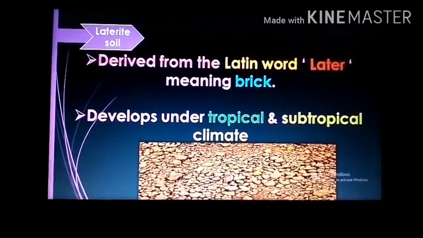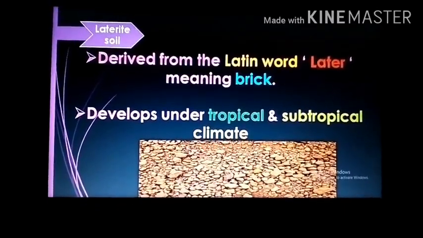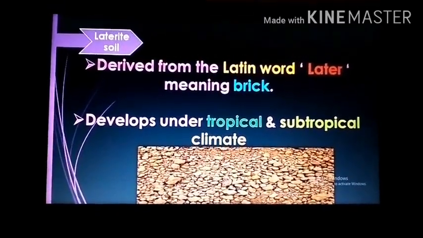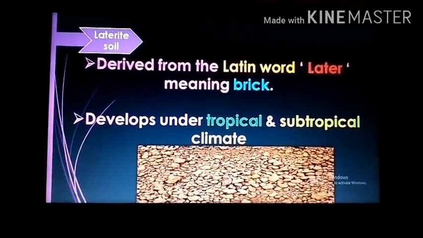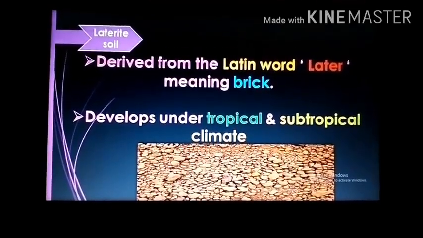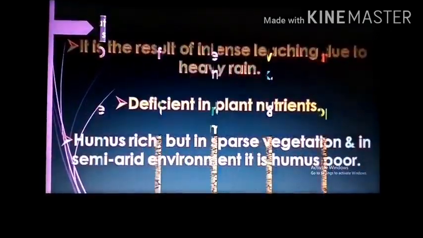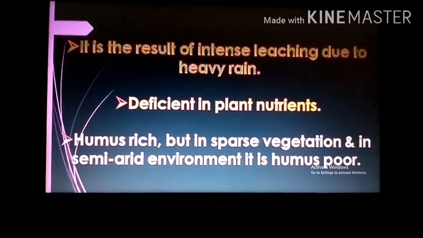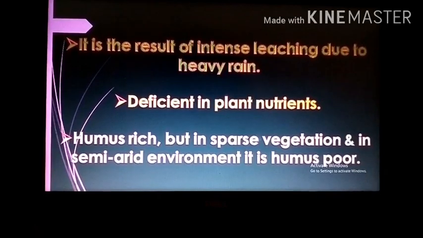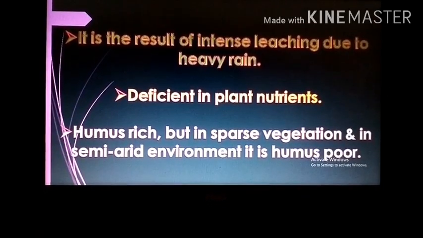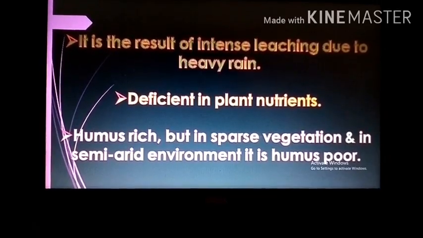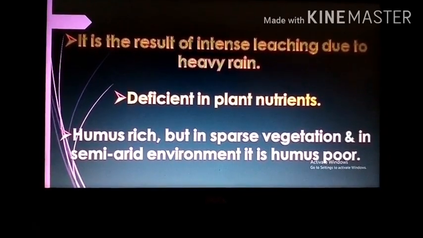Next soil, laterite soil. It has been derived from the Latin word later, which means brick. The laterite soil develops under tropical and subtropical climate with alternate wet and dry seasons. This soil is the result of intense leaching due to heavy rain. They are generally deficient in plant nutrients, and where these soils support deciduous and evergreen forests, it is humus rich, but under sparse vegetation and in semi-arid environment, it is generally humus poor.